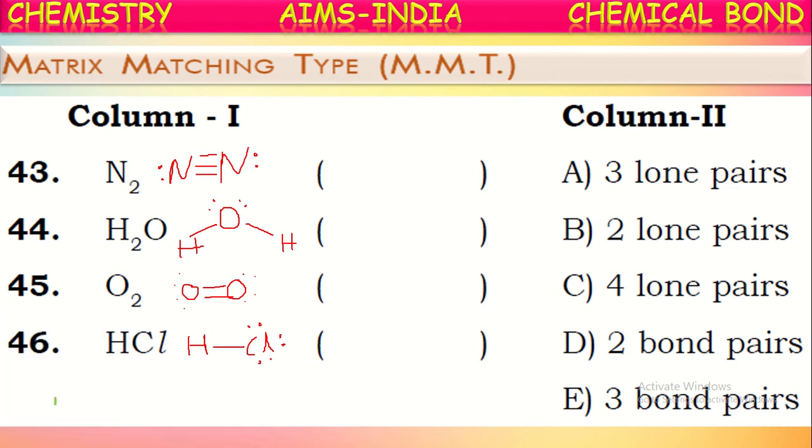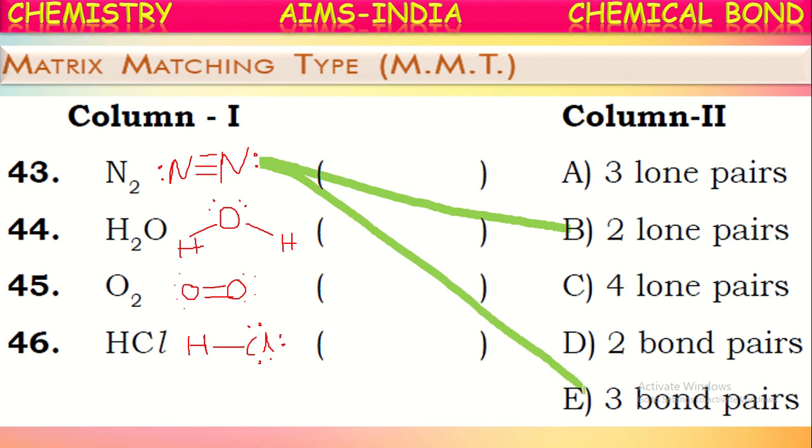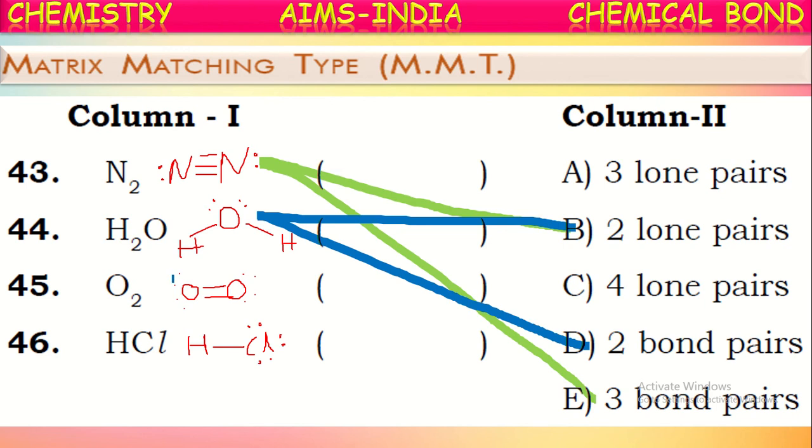See the first one, nitrogen. It has three bonded pairs of electrons and two lone pairs. Here it is, two lone pairs and three bond pairs. The nitrogen molecule has two lone pairs and three bond pairs. And what about the water molecule? In the water molecule, if you observe, totally there are two bond pairs and two lone pairs. So two lone pairs and two bond pairs, isn't it?